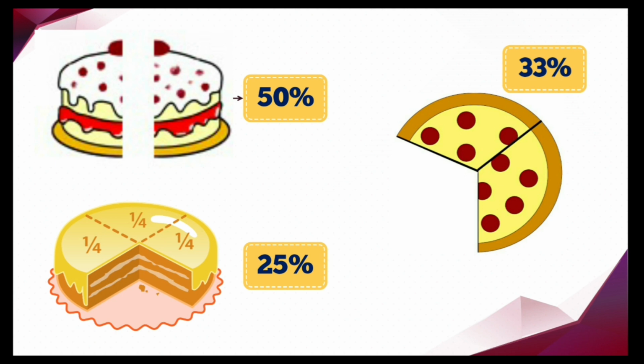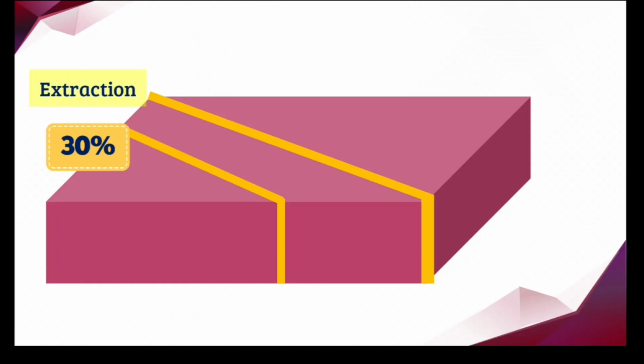What we are doing in these three cases in order to find our percentage of consumption? We are simply dividing the number of halves we have consumed by the total number of halves in that cake. Just remember this. In this question, they have given that extraction is 30%. What it means is that in some mass or in some area, they have consumed only 30% during development stage.